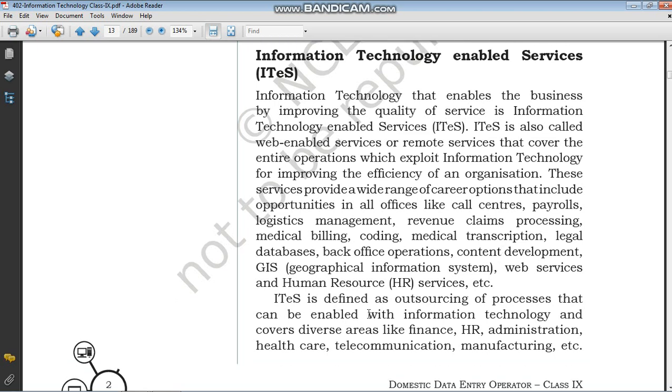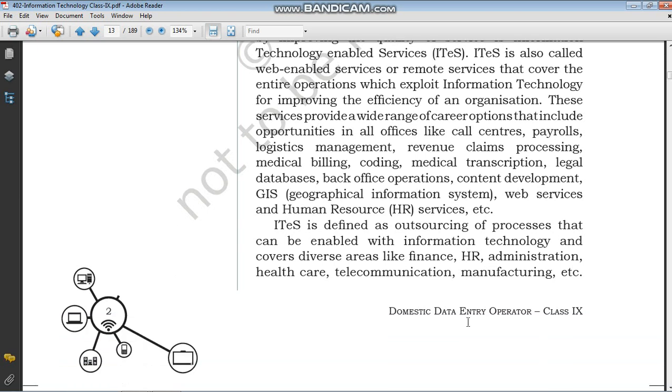So ITES is defined as outsourcing of processes that can be enabled with information technology, and it covers diverse areas like finance, HR, administration, healthcare, telecommunication, manufacturing, etc., which I have already explained in the outsourcing process. Now, why do we use this? You may be thinking: why do we have to hire this type of other company for the main companies?